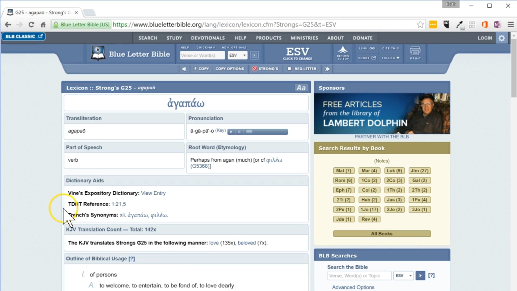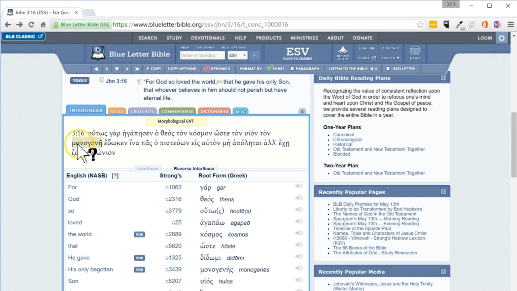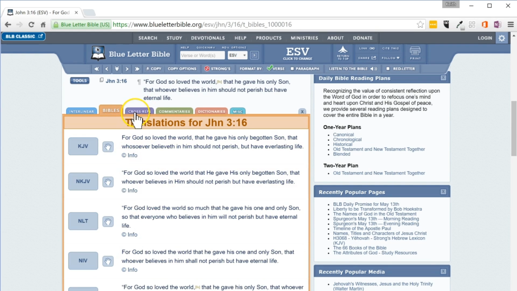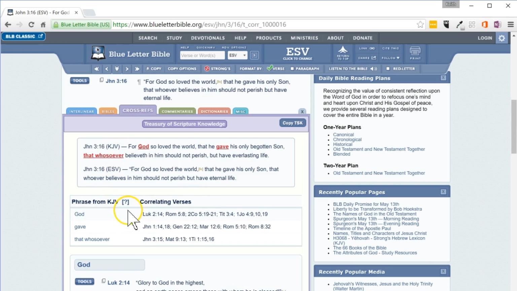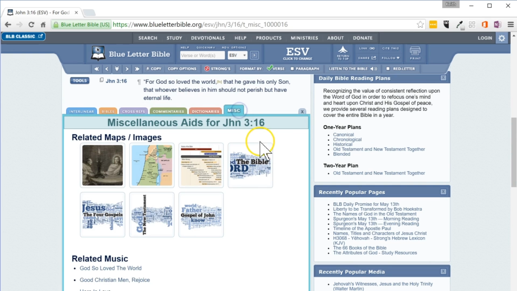Now, one last thing about word studies. I really recommend that when you do a word study, you go back into the text, and Blue Letter Bible makes that really simple. So if we go back to where that page was, you'll see that you've got other options as far as comparing other translations and cross-references where this is found in other places, commentaries, dictionaries, and even this miscellaneous, which will give you maps or just some cool art, lots of different things, some music.